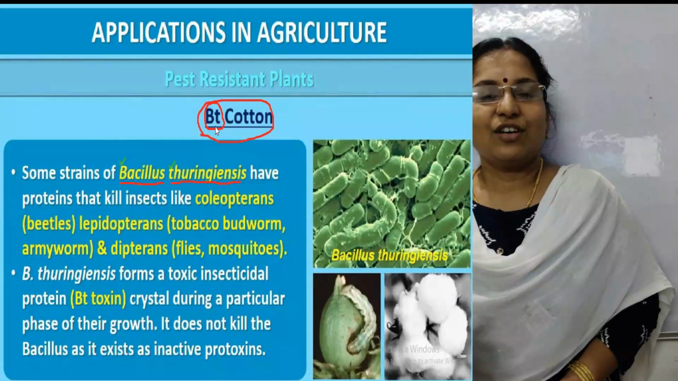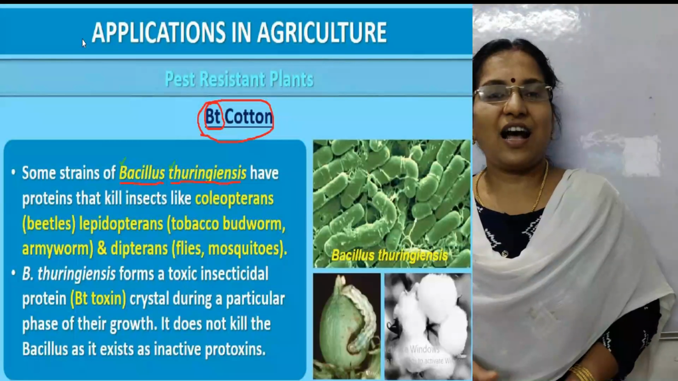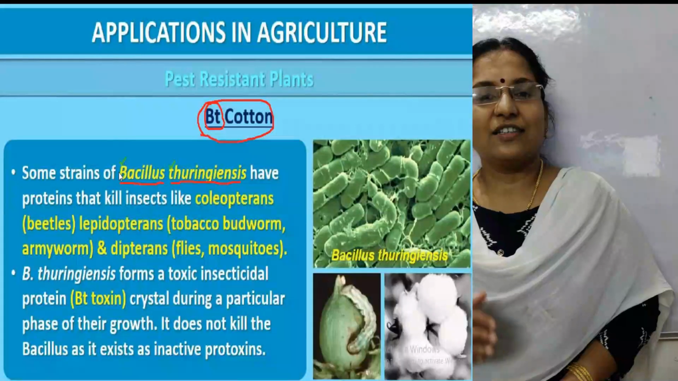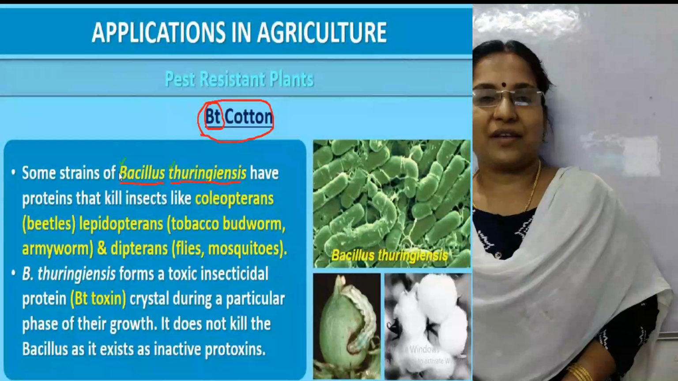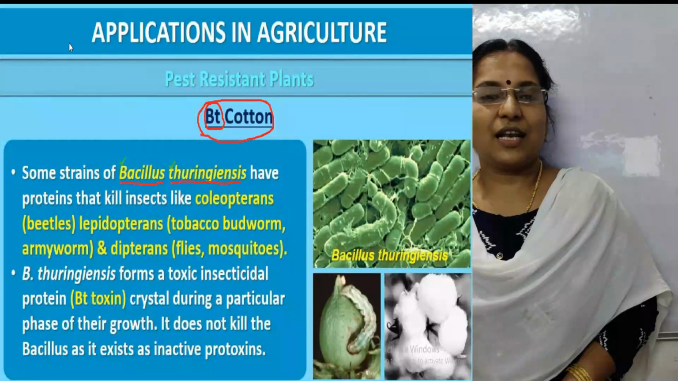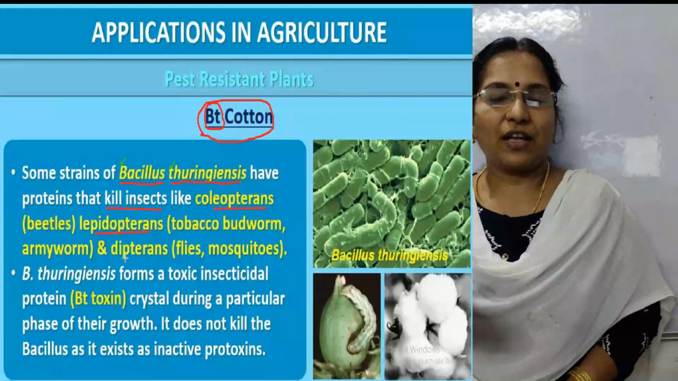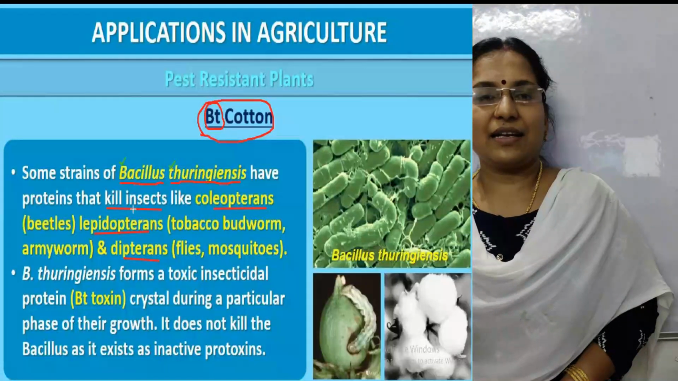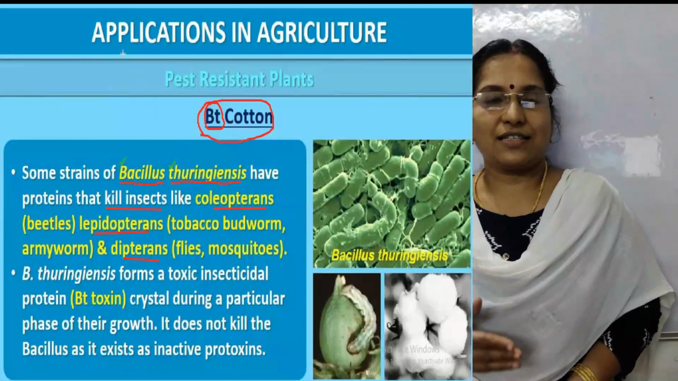What is the importance of this bacterium? Bacillus thuringiensis has proteins. What is the importance of this protein? This protein is able to kill some insects like coleopterans, lepidopterans, dipterans, etc.